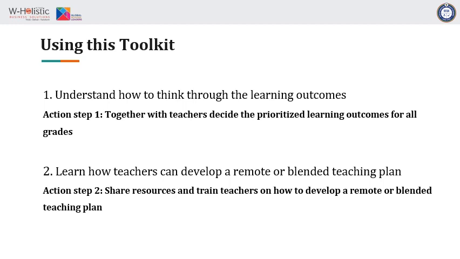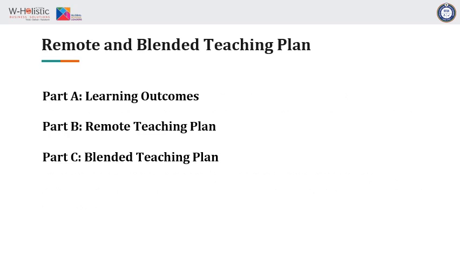Once again, this toolkit has been prepared to equip you as teachers, as school leaders, with the necessary tools and skills to ensure that you can prepare and implement a remote and blended teaching plan in your schools. In creating a really strong remote and blended teaching plan, you must think about three things. And these three have been broken down into part A, B, and C for the purpose of this training session. The first is the learning outcomes. What learning outcomes are we expecting to have?